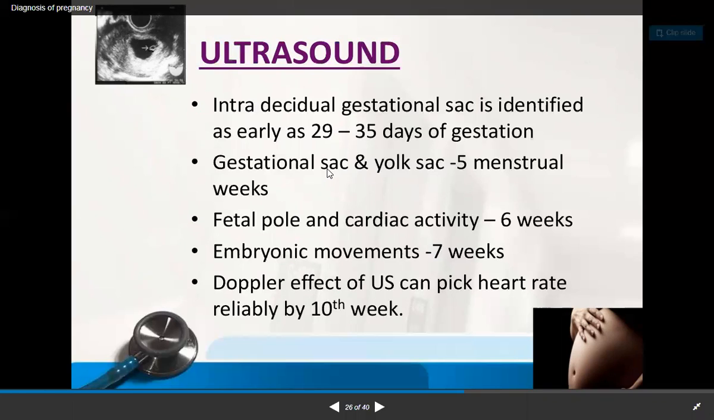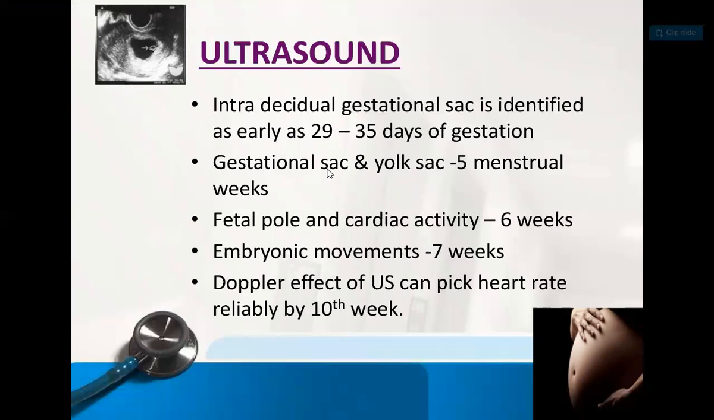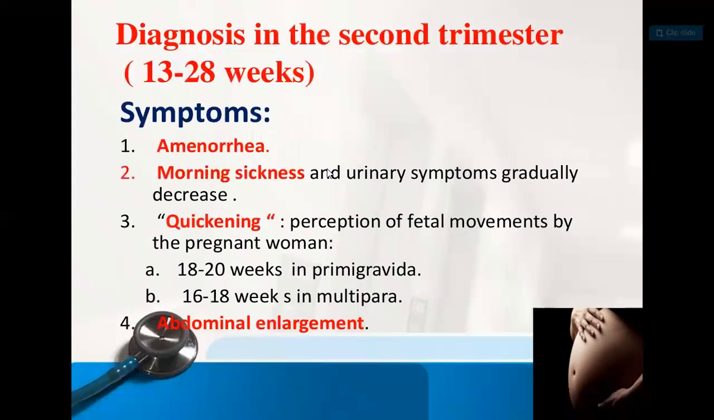Then fetal pole and cardiac activity at 6 weeks, embryonic movement at 7 weeks, and the Doppler effect of ultrasonography can pick up the heart rate reliably by the 10th week. So by the 10th week we can find out the heart rate. That is how we can do the ultrasound. So that is what we have seen about the diagnosis of the first trimester.